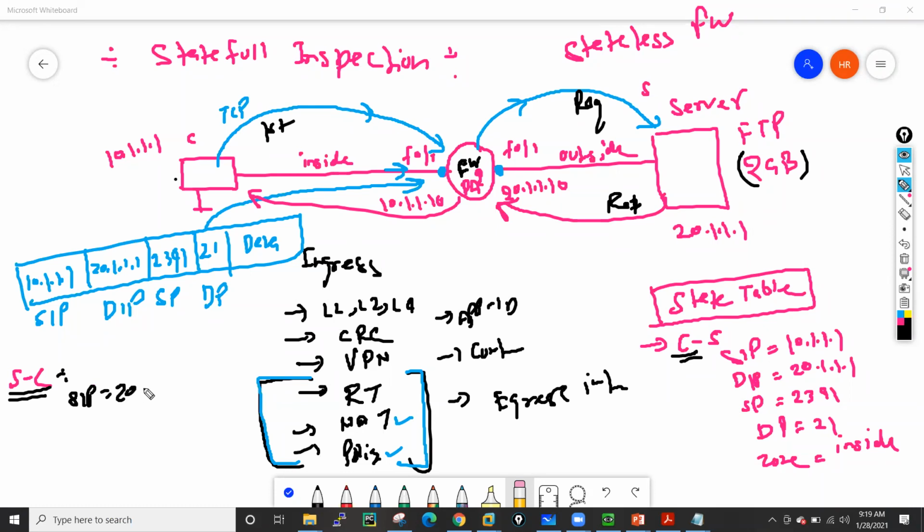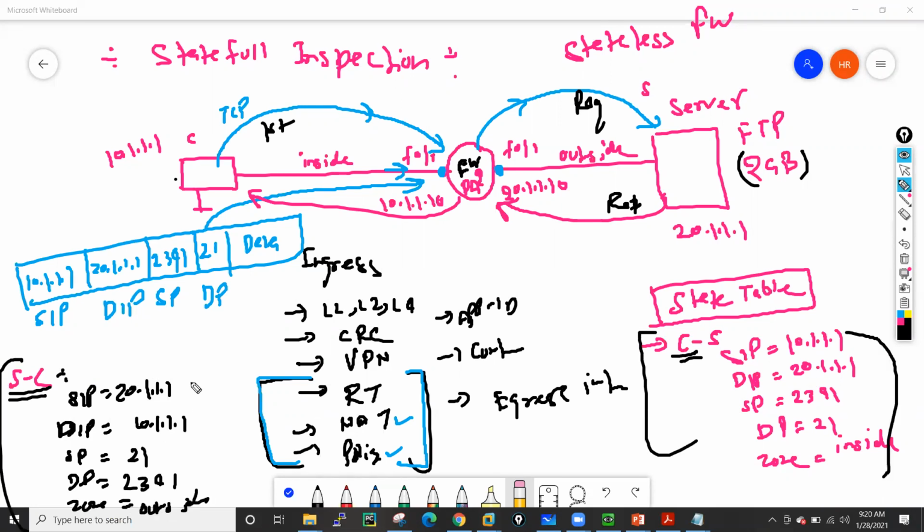We will see these things when I show you the connection detail, but right now I am just drawing here: source IP, then we have destination IP, which is 10.1.1.1. Then we have source port, which is 21, and destination port, which is 2341, and zone is your outside. So Palo Alto has this particular information in the state table.